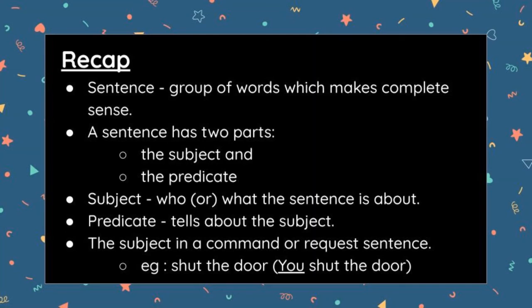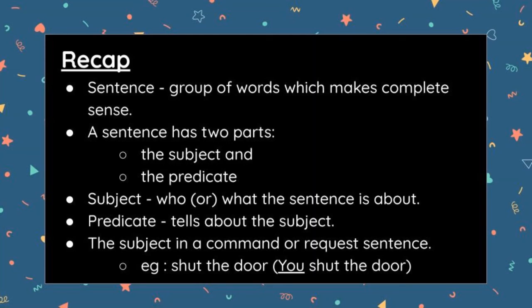Let's move to the predicate. What do you mean by predicate? Predicate tells about the subject. It means what the subject is doing, or otherwise what the subject is. It tells something about the subject. So that is known as predicate. And already we have seen lots of examples.